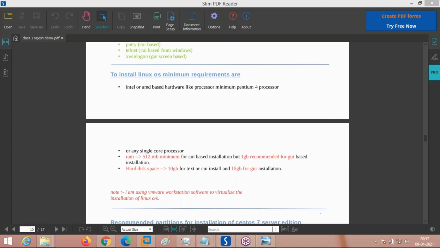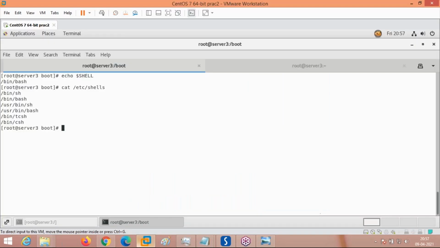See, Dilip is asking one question. Dilip is asking, what is the difference between a hash sign and a dollar sign? This is the question Dilip is asking. I want to make it clear.